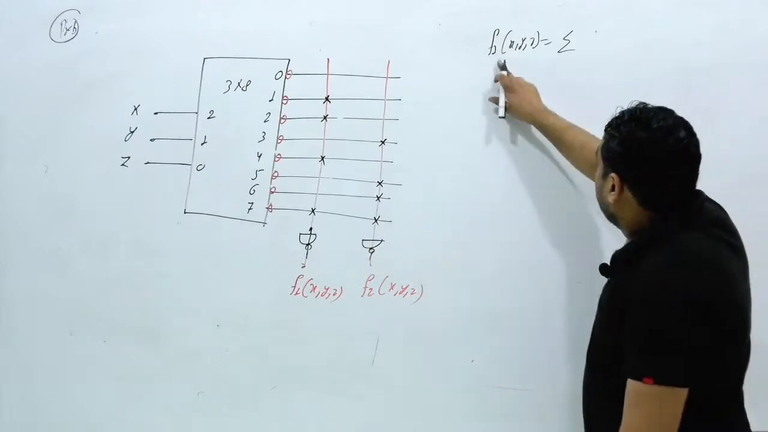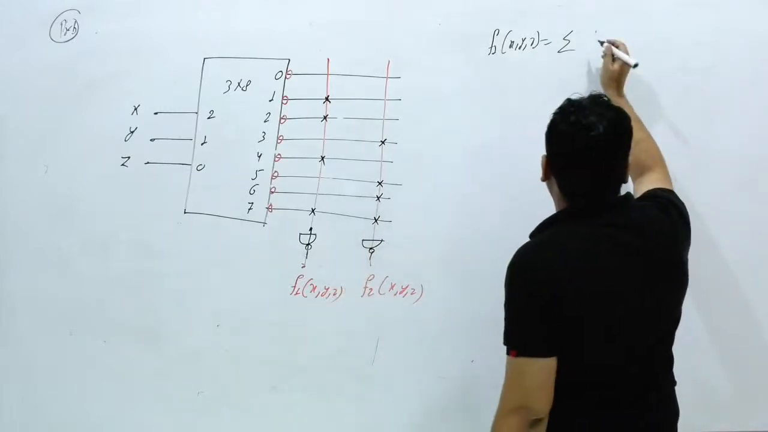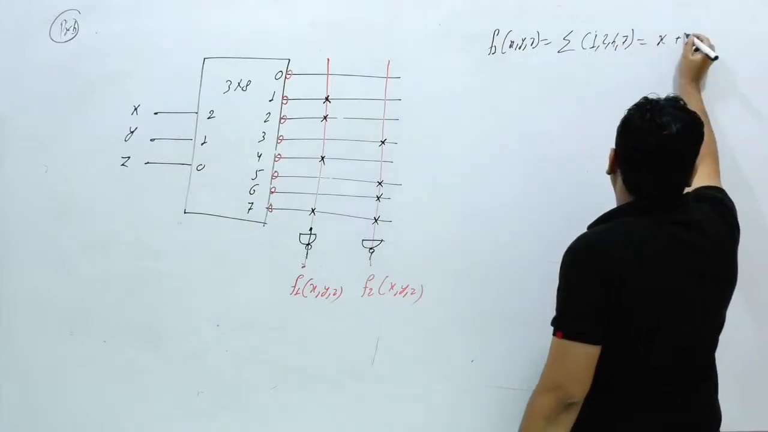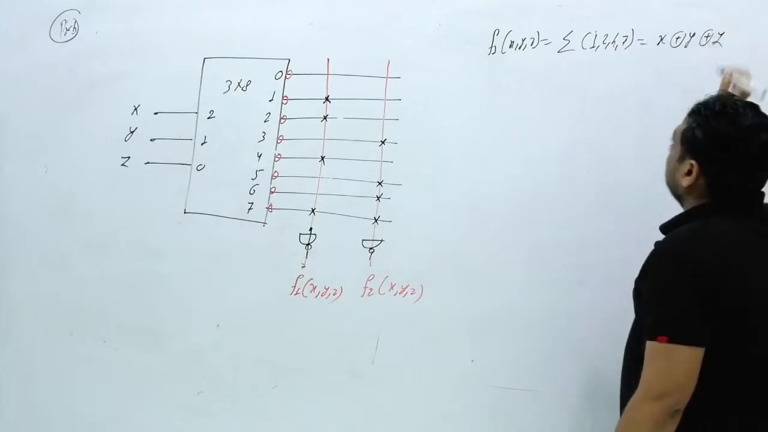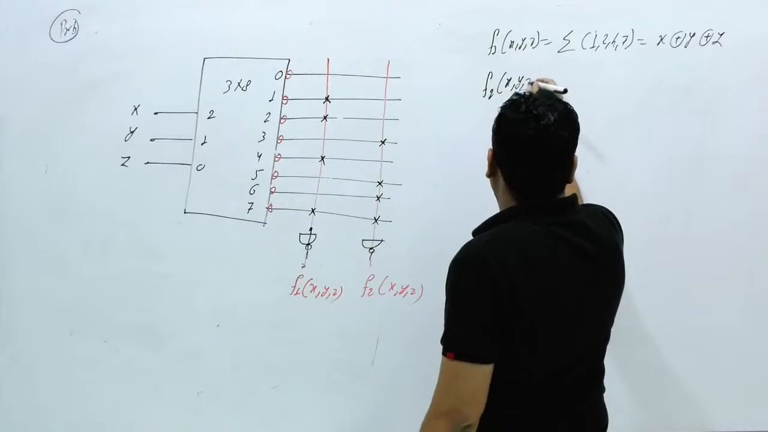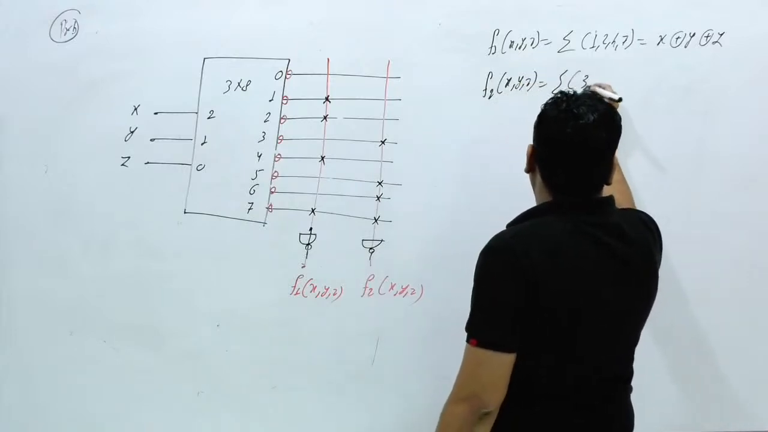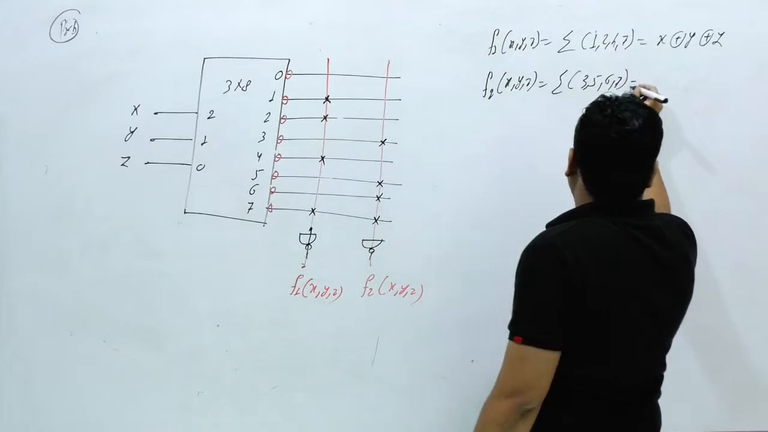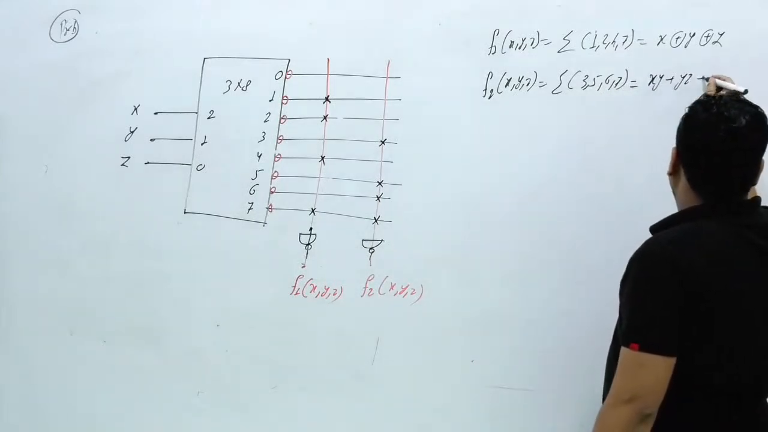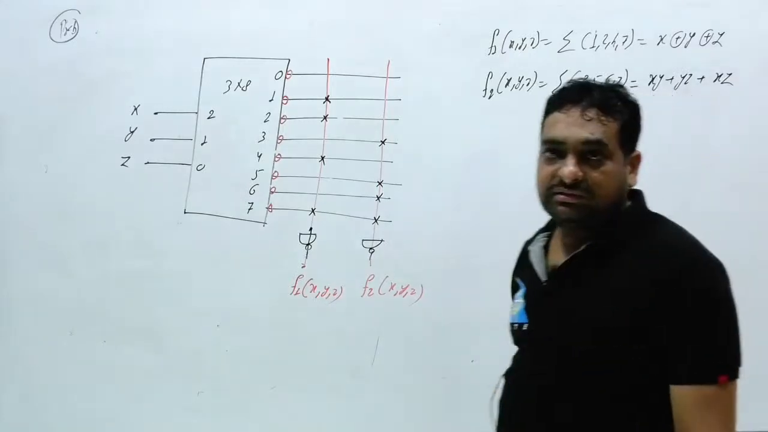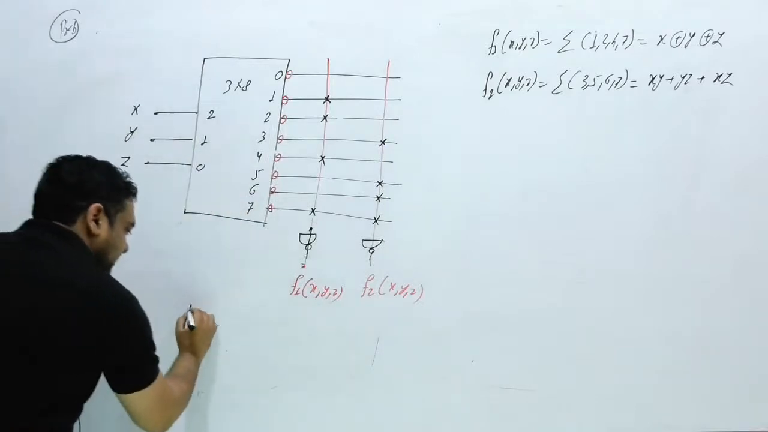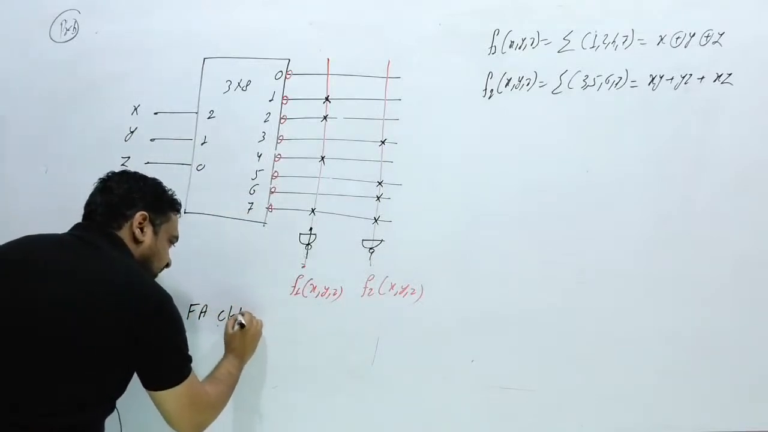So function f1 of x, y, z, directly can I write min terms 1, 2, 4, 7, and 1, 2, 4, 7 is nothing but X XOR Y XOR Z. Now what is the second function? F2 function of x, y, z is nothing but the min terms of 3, 5, 6, 7. What can you write? XY plus YZ plus XZ. This will be the answer. Already this is nothing but a full adder circuit, so this is a full adder circuit